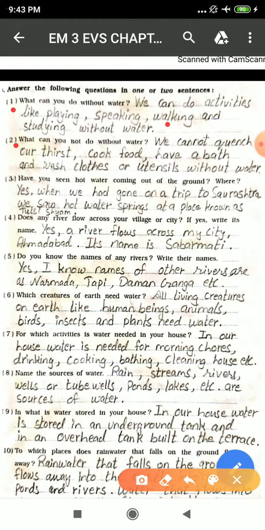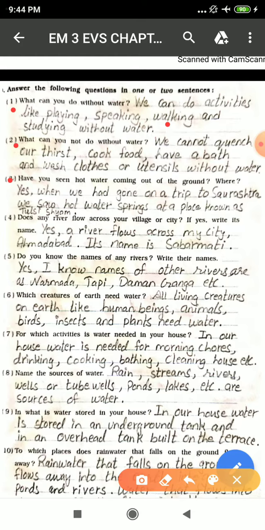Third, what can you not do without water? We cannot quench our thirst, cook food, have a bath and wash clothes or utensils without water. So students, we cannot stop ourselves from drinking water, which means we cannot stop our thirst. We cannot even cook food, we cannot even have a bath or wash clothes, and we cannot even wash our utensils in which we had food. So these all things are not possible without water.